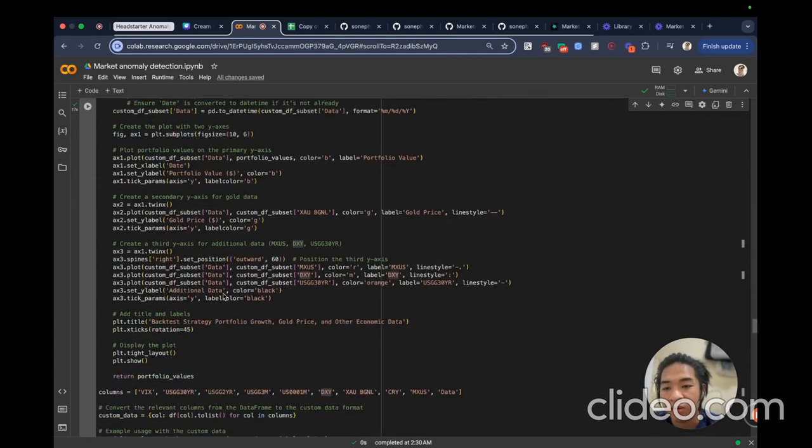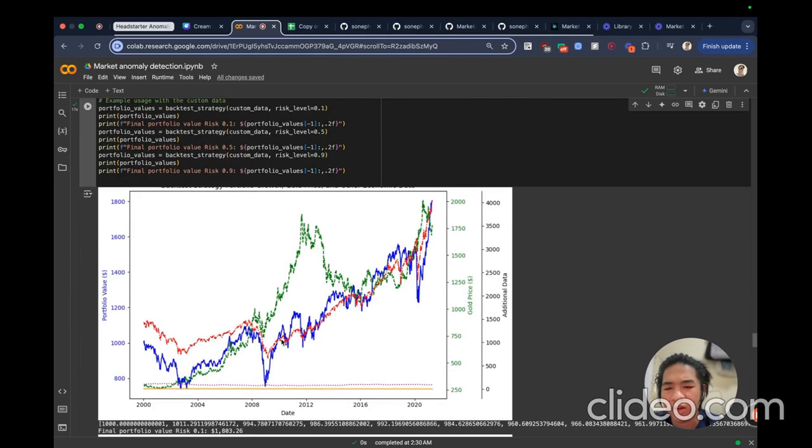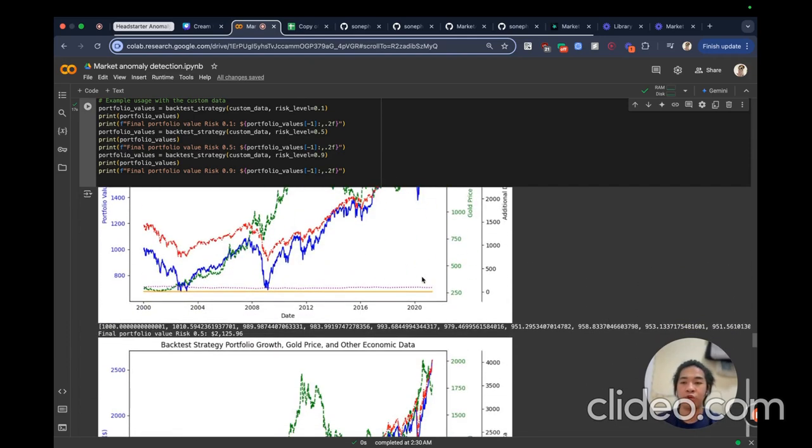I did plot it out. This is a bit complicated, so please don't worry about the other colors except the blue one. The blue one just shows how my algorithm is working. It seems like it's not doing too well around 2008, the Great Recession, or even 2020, where it really went down, even though I did put a lot in gold. That's something I need to look into.